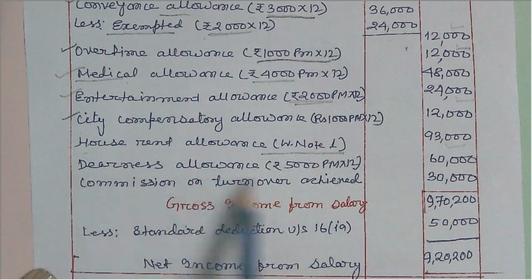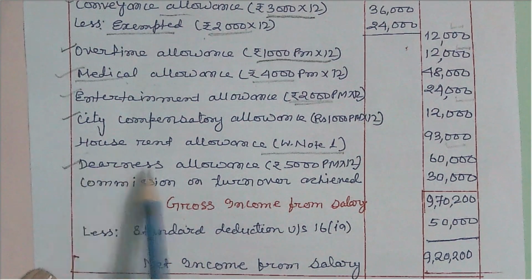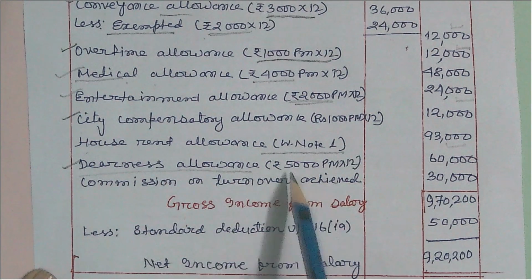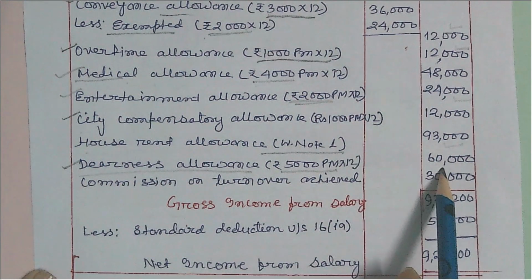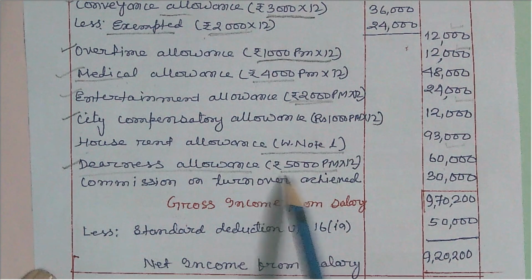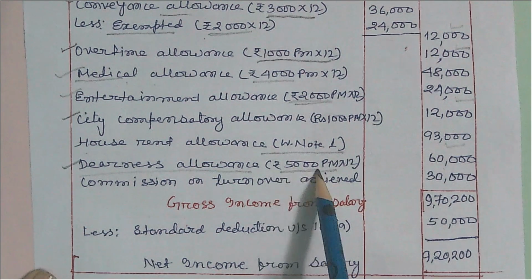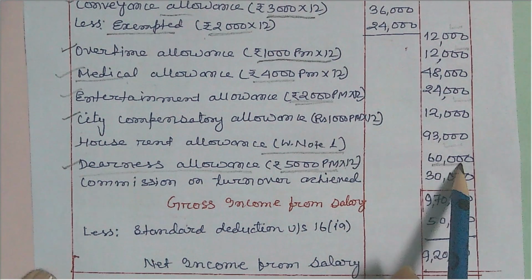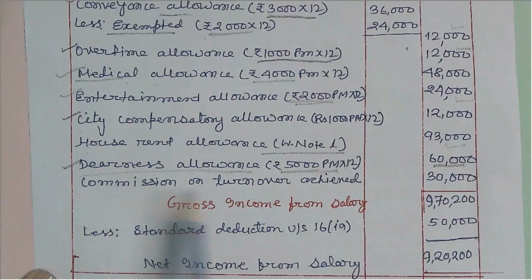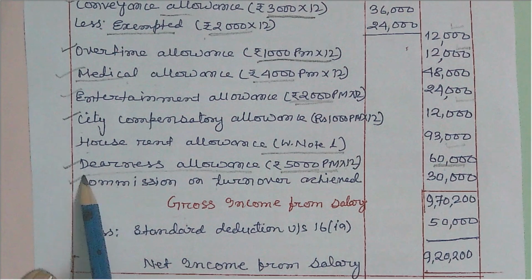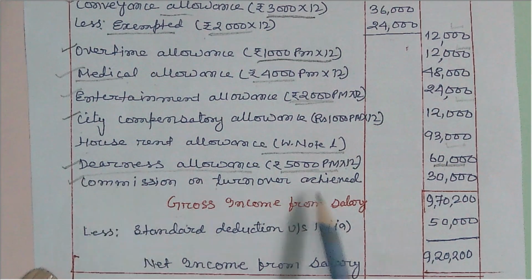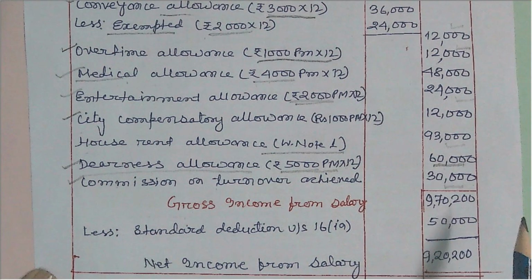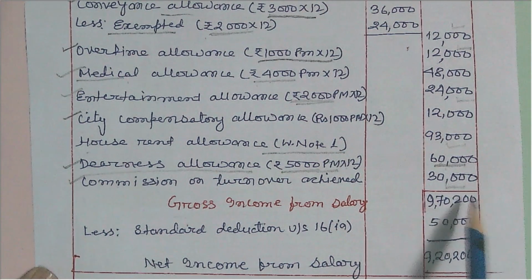Similarly, dearness allowance is always fully taxable. If you are getting dearness allowance in the question, you write the whole amount down in the taxable column. So he is getting dearness allowance of 5,000 rupees per month, into 12, 60,000. This 60,000 is dearness allowance. And commission on turnover achieved is always taxable. So you write down commission on turnover achieved 30,000 and in the taxable column 30,000.